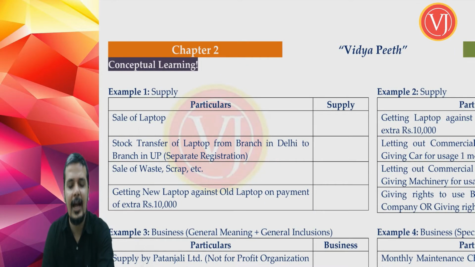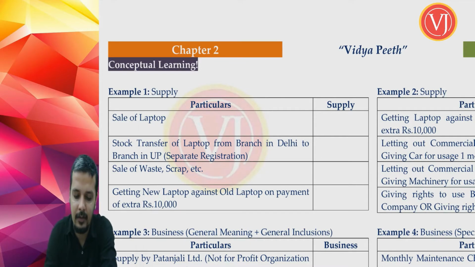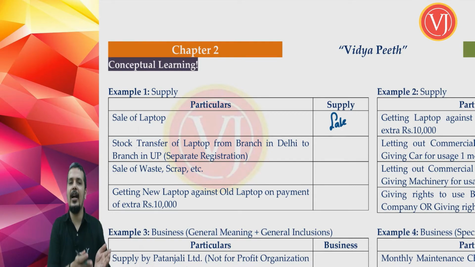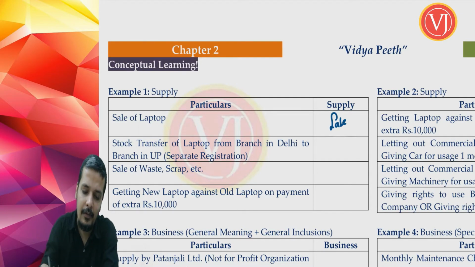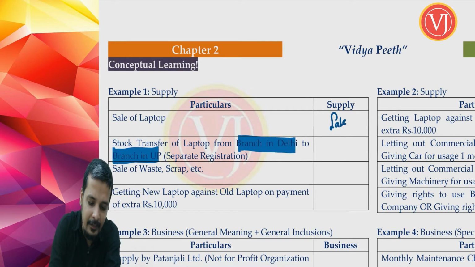Supposing I am selling a laptop. What is the type of supply that we are discussing now? Sale. We are talking about sale, right? So that is also sale is supply, because it starts with supply includes all forms of supply such as, then it gives certain examples. It can be sale, it can be exchange, etc. Right? Supposing you are talking about stock transfer of laptop from your branch in Delhi to branch in UP.